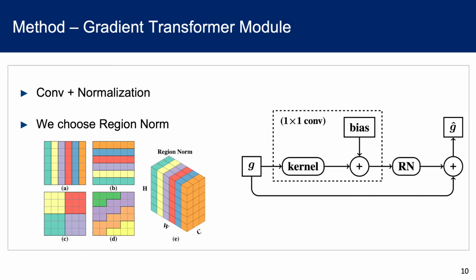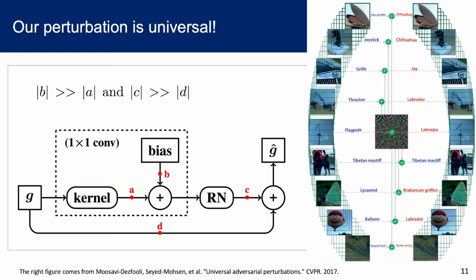Why can it make sure of the regional homogeneity? Let's go to the details of the gradient transformer. It consists of a one-by-one convolutional layer and a region norm layer. The region norm will first split the image into several regions and normalize each region independently. With the help of region norm, the pixels in the same region will influence each other. We show the methods in our paper.